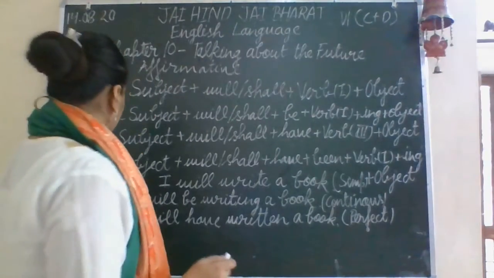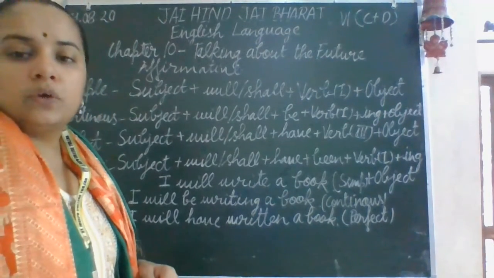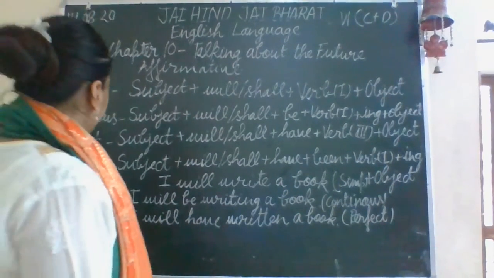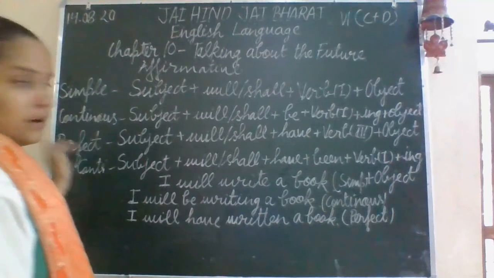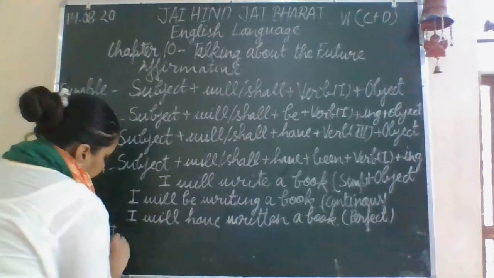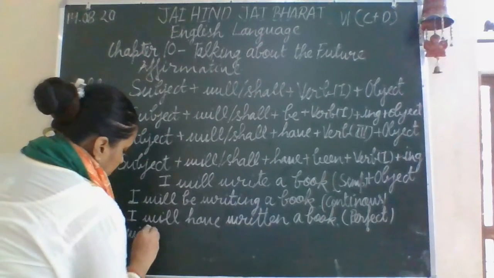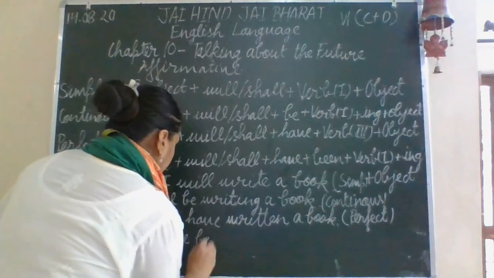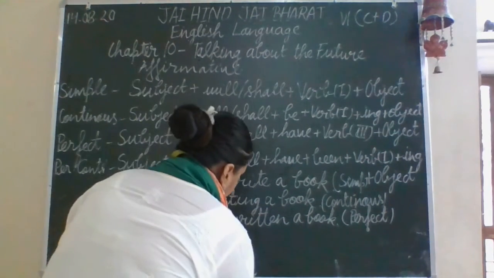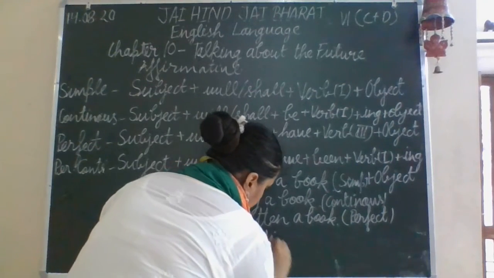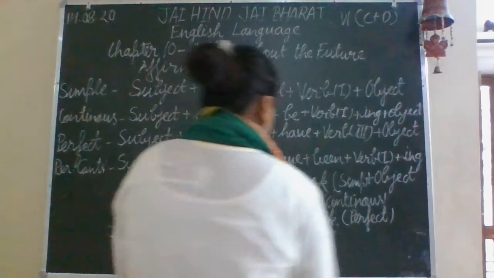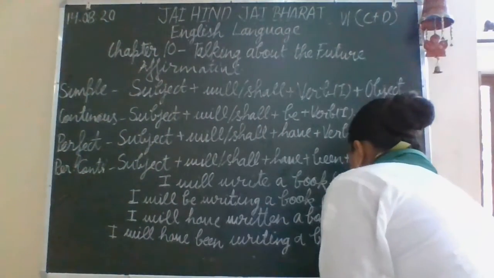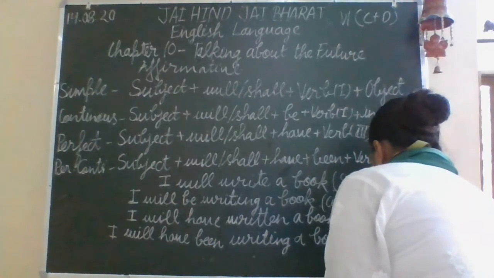The last one, in which we are talking about the future perfect continuous tense, where we will combine both the properties of continuous and perfect tense. So, I will have been writing a book. This will be the sentence of perfect continuous tense.